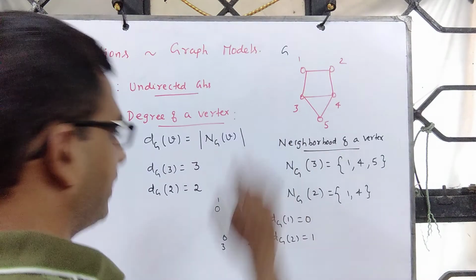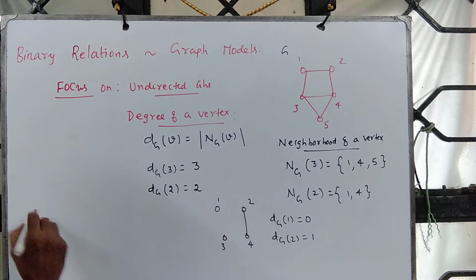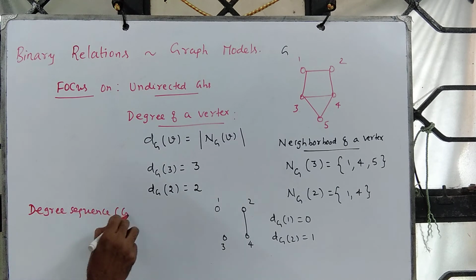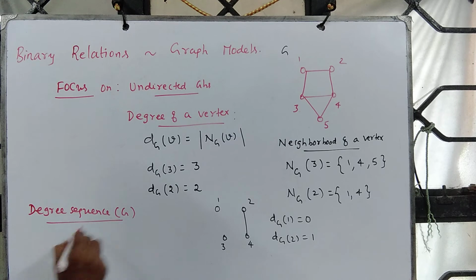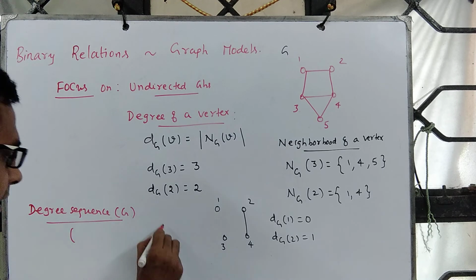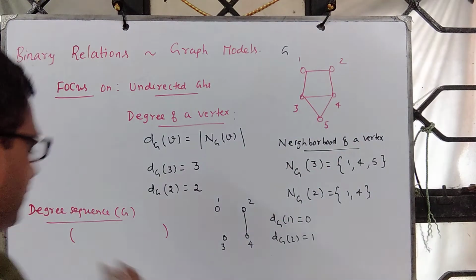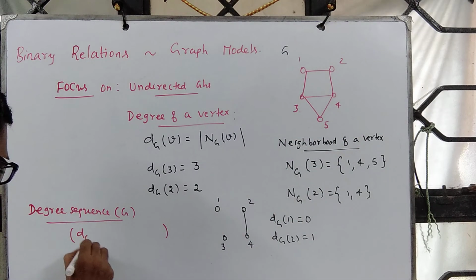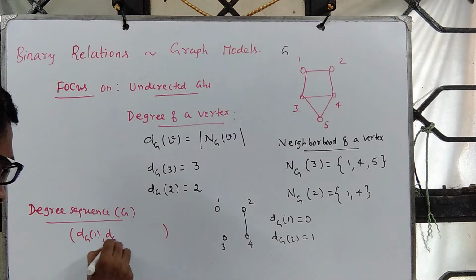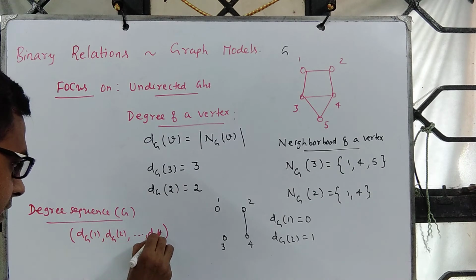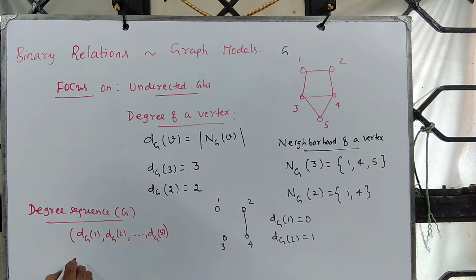So for a given graph, one can talk about something called the degree sequence of G, that is a vector listing the degree of each vertex: degree of 1, comma, degree of 2, and so on up to degree of 5.